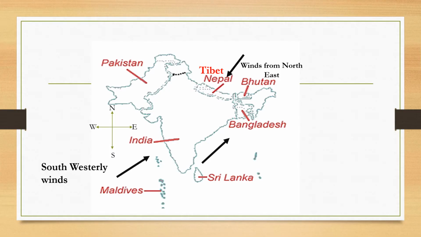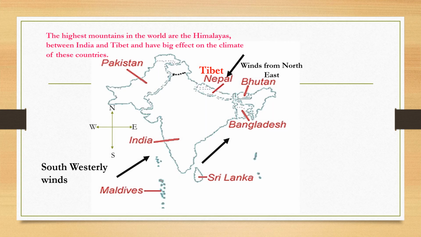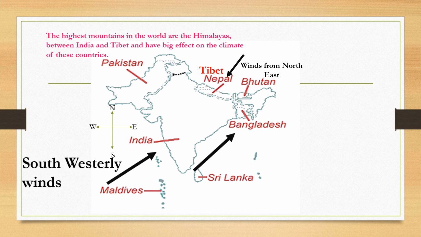So, as you can see, India and Pakistan are neighboring countries, and on the southwest we have the Arabian Sea, or you can say Indian Ocean. Then here there are Himalayas, and on the other side of the Himalayas there is Tibet. So when wind blows from the southwest where there is a sea, they cause rain in India and Pakistan and Bangladesh.